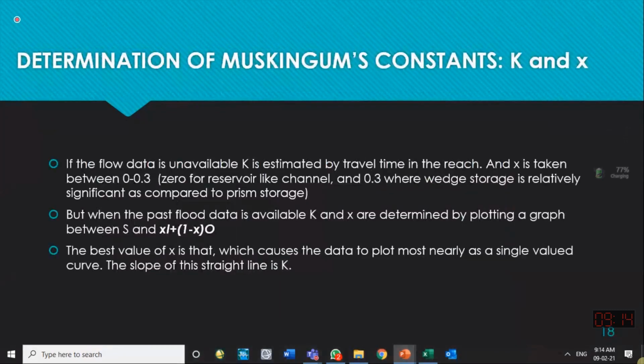But if you are lucky for the channel which you are analyzing, you have the inflow hydrograph known to you, you have the outflow hydrograph known to you, observed. If you have inflow hydrograph observed at one location and outflow hydrograph observed, you have two gauging stations, two hydrological stations. If this is the case, you can estimate K and X from the method we are going to tell you over here. X can be approximated and then calculated, and then K can be found.